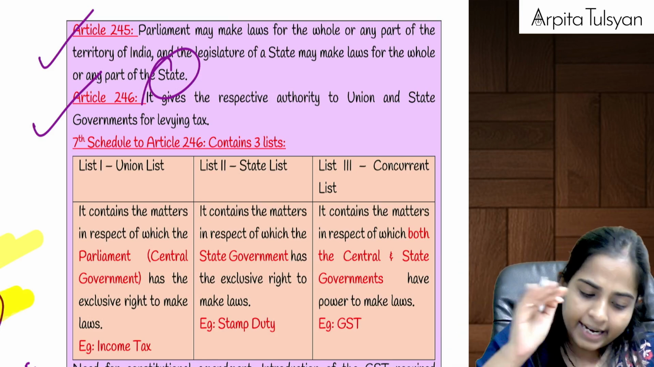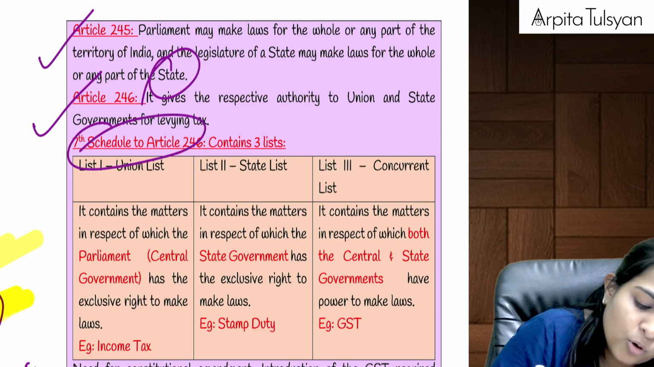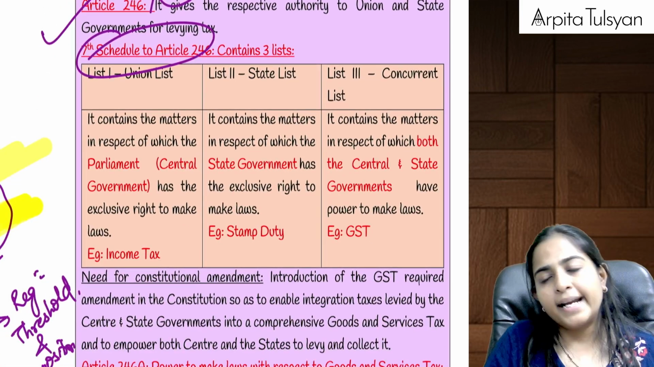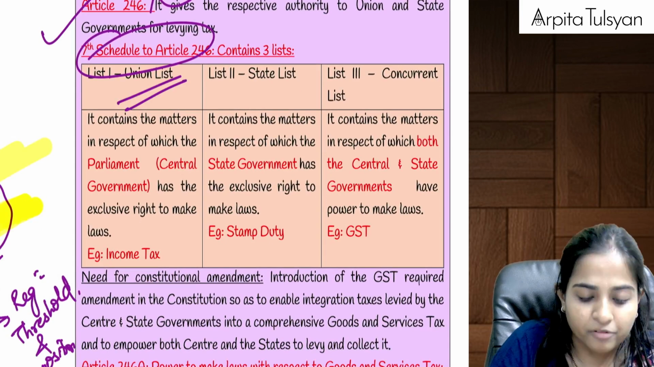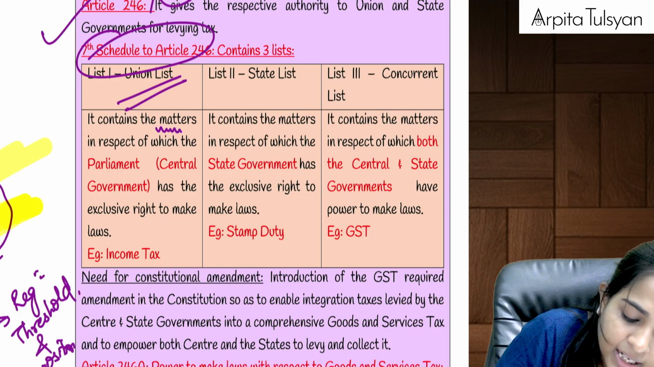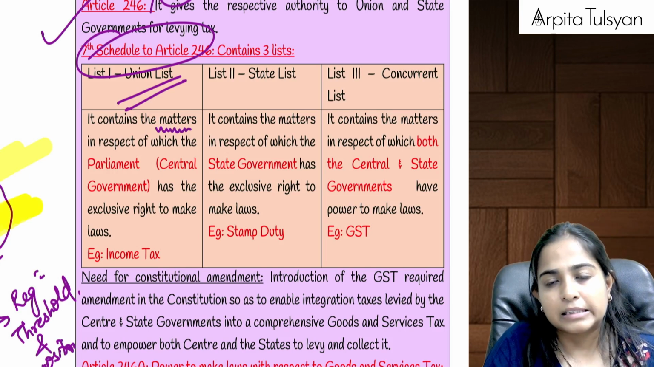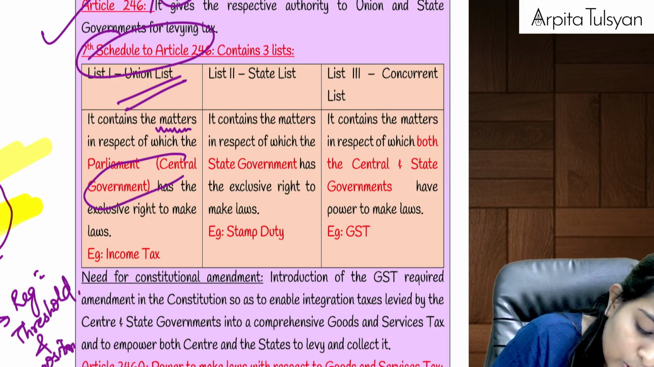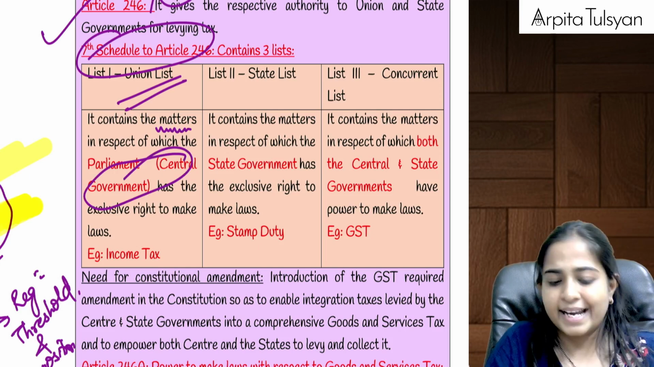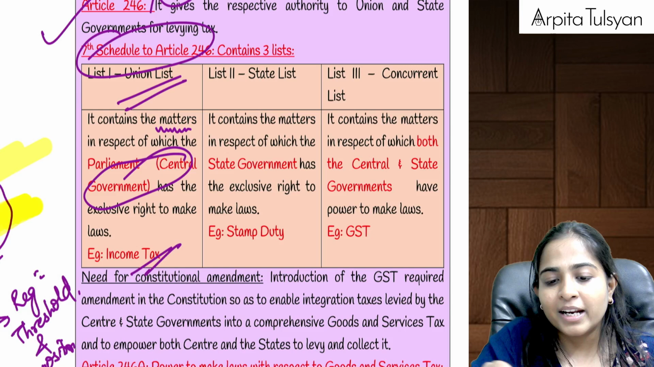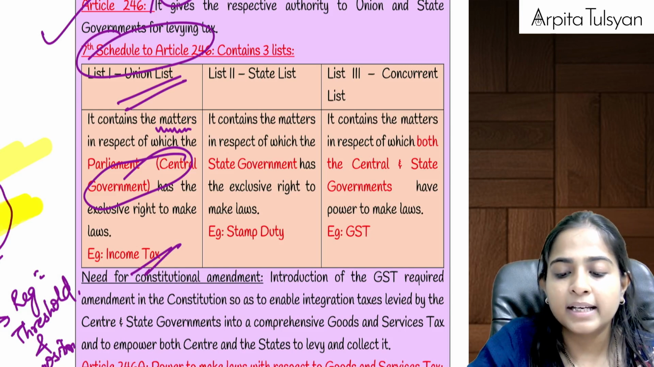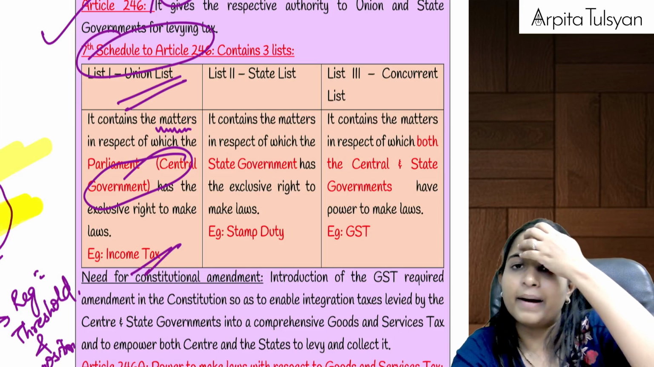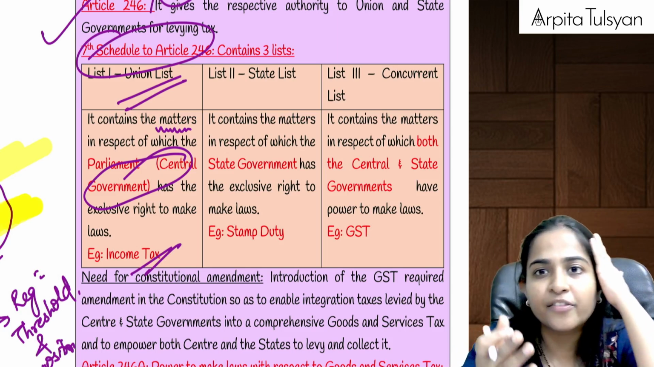Example, the 7th schedule to article number 246 said what? It said that the union list will contain all those matters where the powers are exclusively with the central government. Example, income tax. For income tax, all things can be done by whom? Only exclusively by the central government. State government cannot interfere at all.